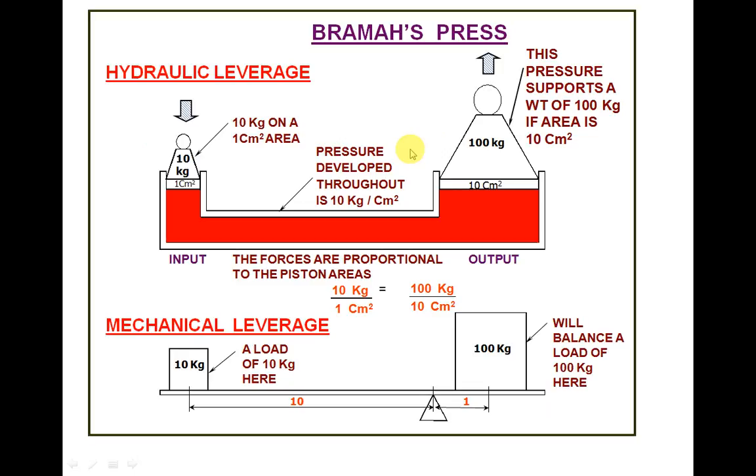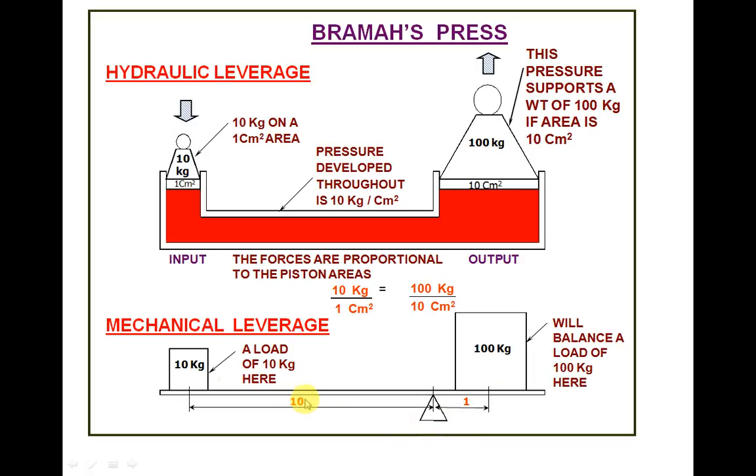So we'll learn about Bramah's press. We all know about the mechanical leverage system. Suppose here there is a fulcrum and here a 10 kg load is put at a distance of about 10 centimeters. For balancing this, 100 kg can be put at 1 centimeter distance. So 10 kg over 10 centimeters equals 100 kg over 1 centimeter, and because of this, the moment will be balanced.